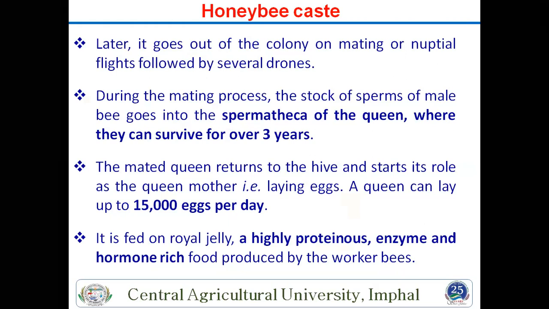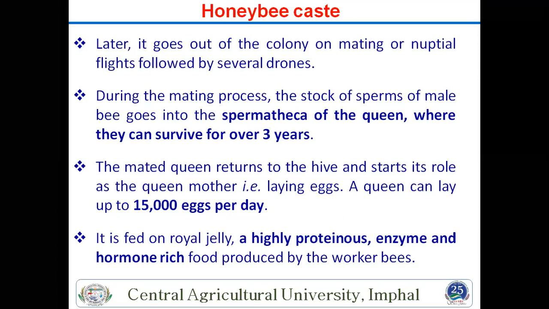So what is another characteristic of this queen? She goes out of the colony after mating. Mating occurs in the air. That is known as, and many times this question also comes, nuptial flight. Several drones come and mate with the queen. After that, they come back, and after mating, all the drones are killed. If they are not killed outside, the workers kill these drones. This is also an important characteristic of honeybees.